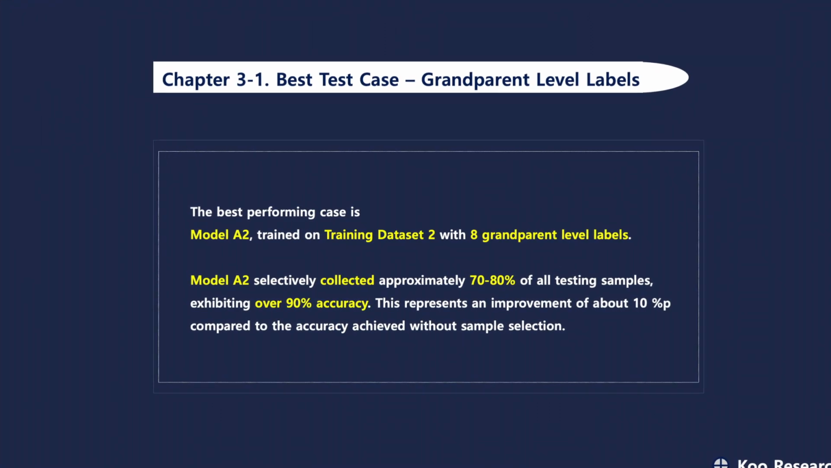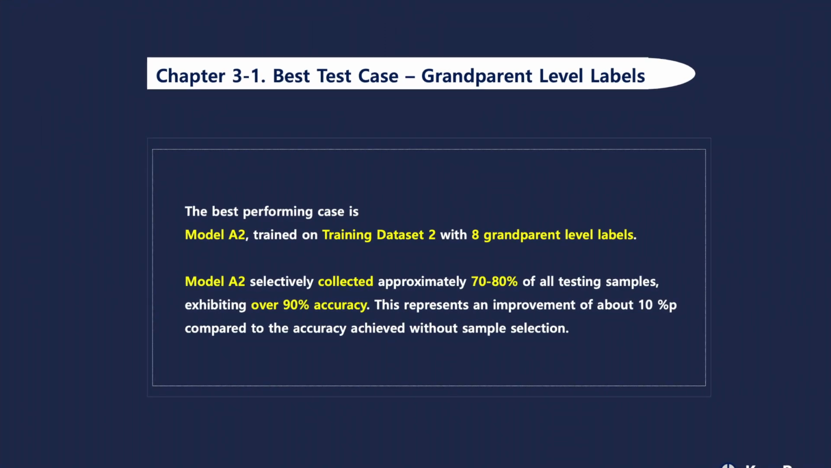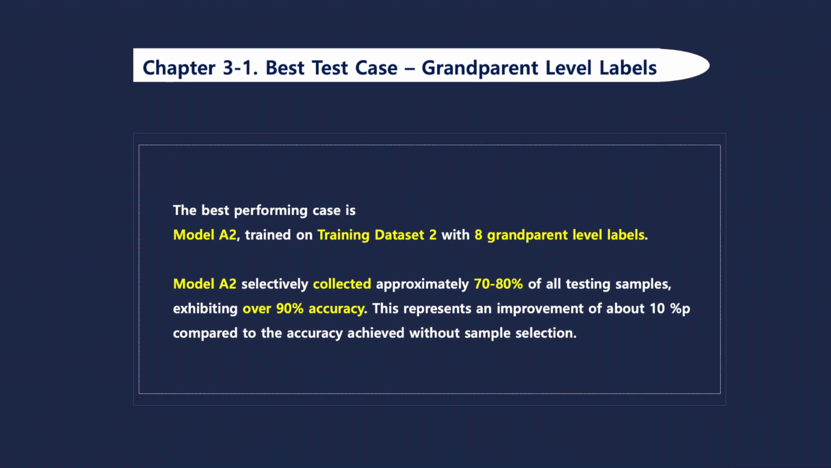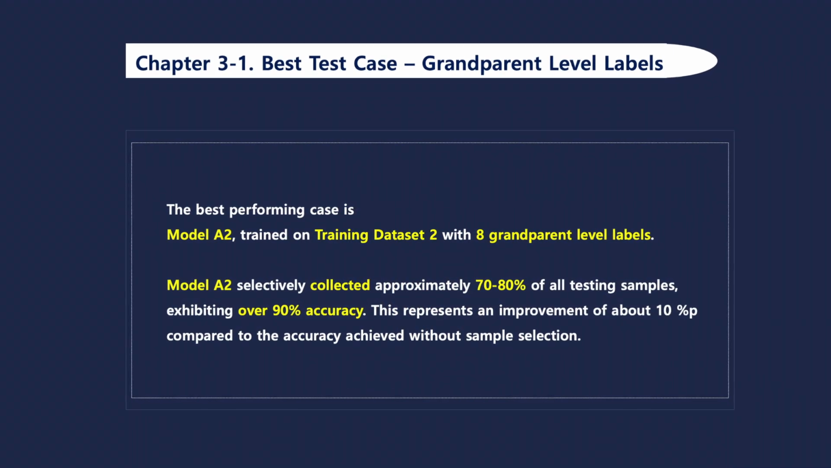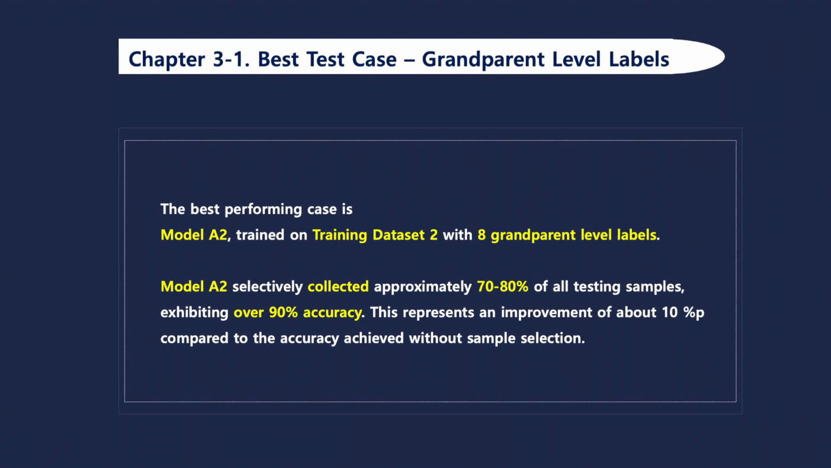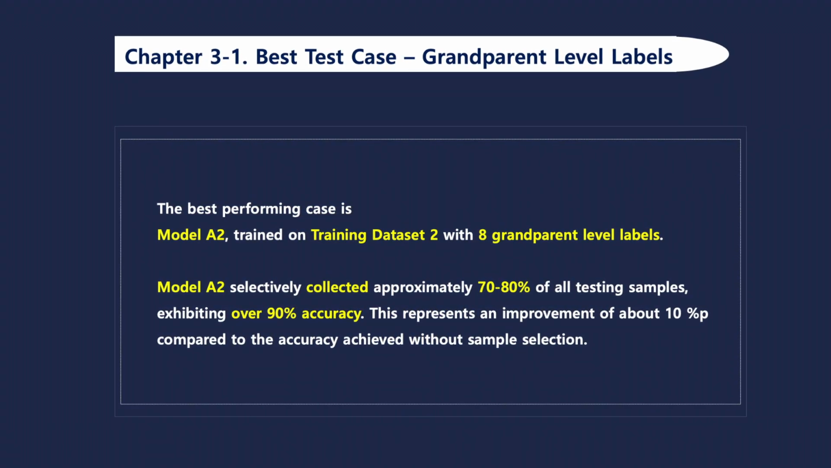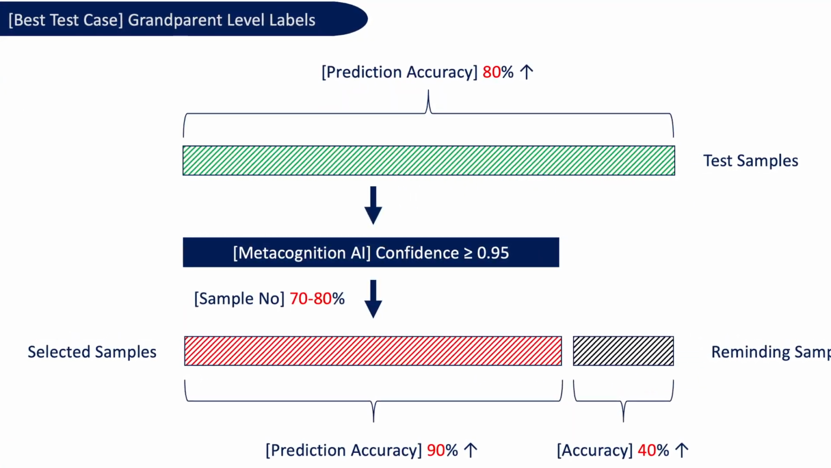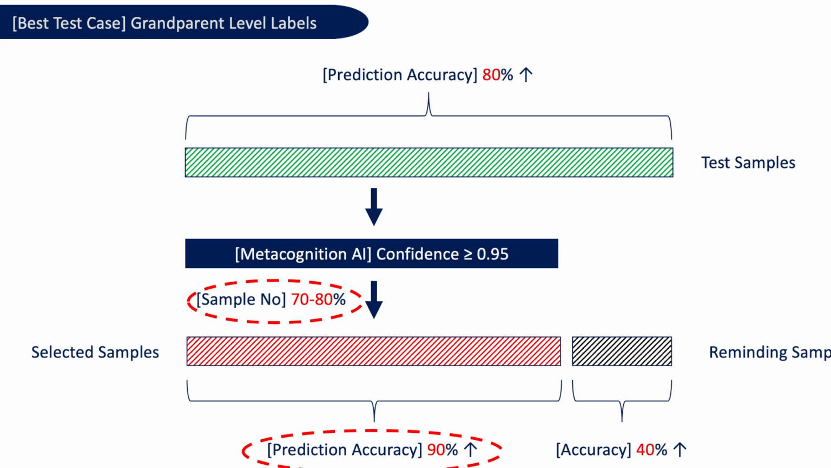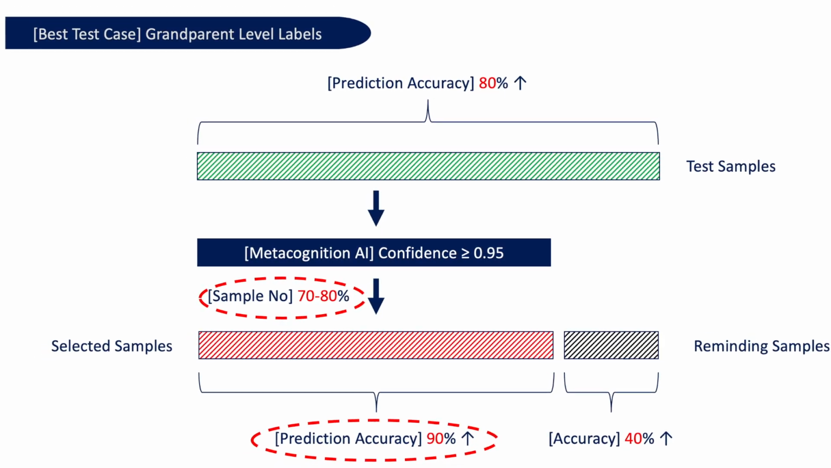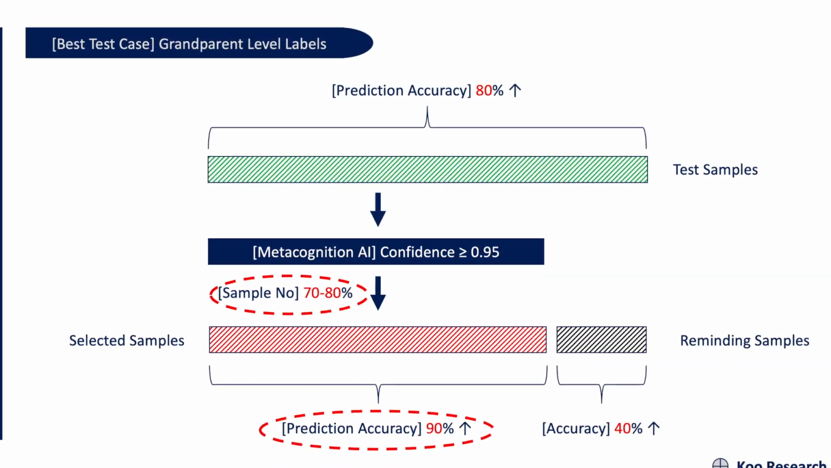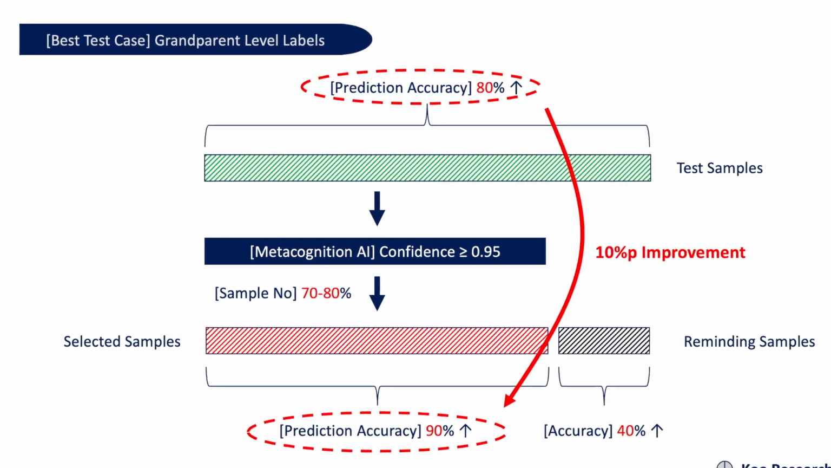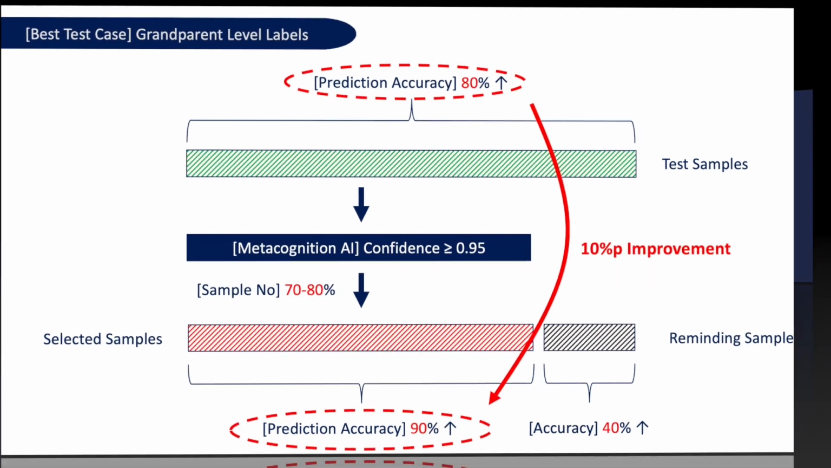Chapter 3:1. Best test case grandparent level labels. The best performing case is Model A2, trained on training dataset 2 with 8 grandparent level labels, as shown in this figure. Model A2 selectively collected approximately 70 to 80% of all testing samples, exhibiting over 90% accuracy. This represents an improvement of about 10%p compared to the accuracy achieved without sample selection.